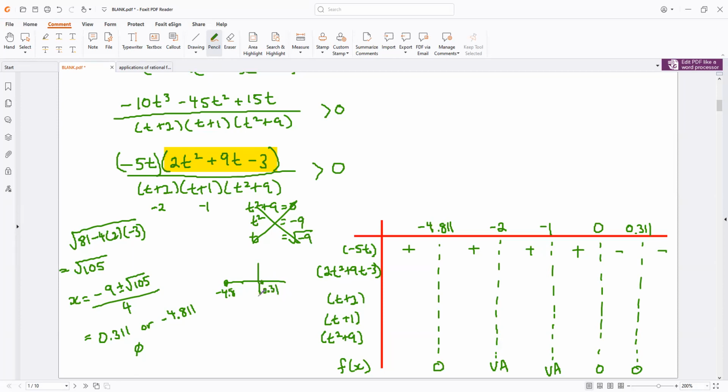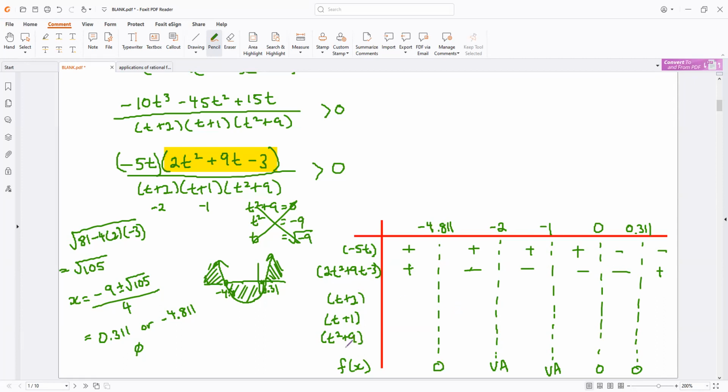and 0.31. And it's going to look something like this, which means if my t value is lower than negative 4.8, I'm going to be positive. If the t value that I use is bigger than 0.31, it's going to be positive. And all the values underneath are going to be negative. See how simple that was? If you're not quite sure, go ahead and test numbers in between all of them. You'll get the same results as I do. The rest should be easy.